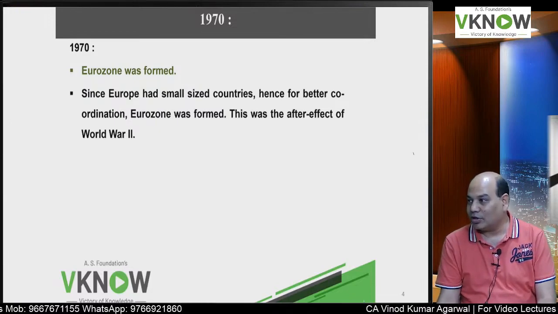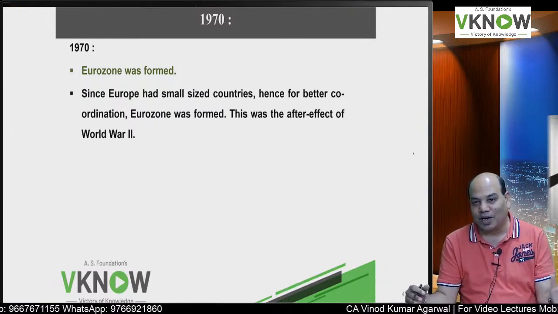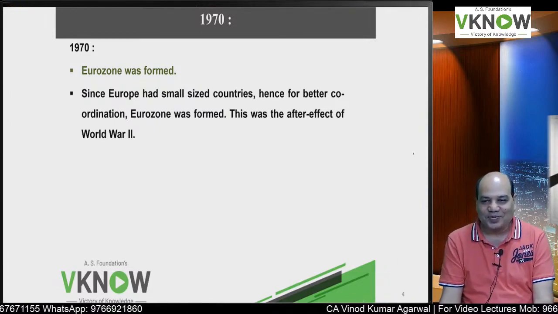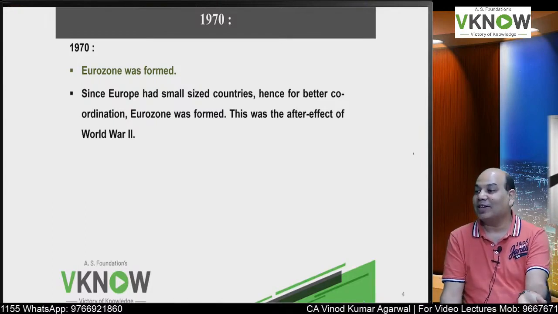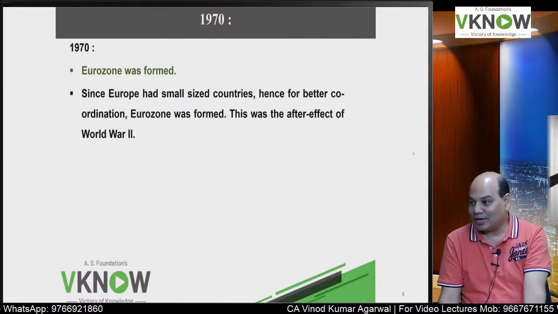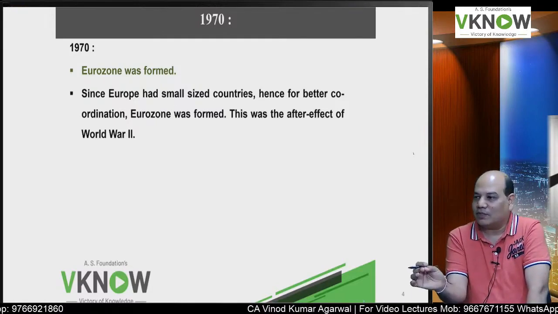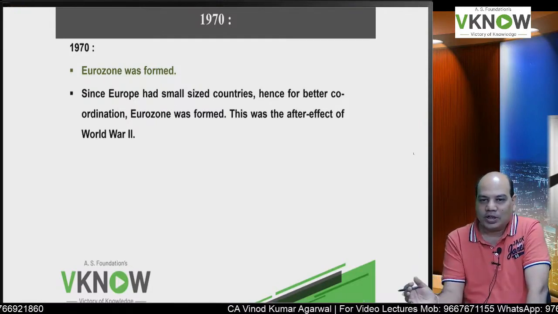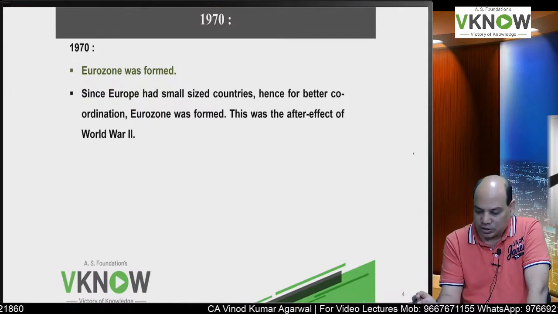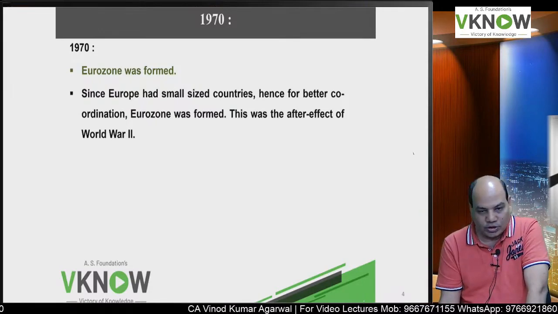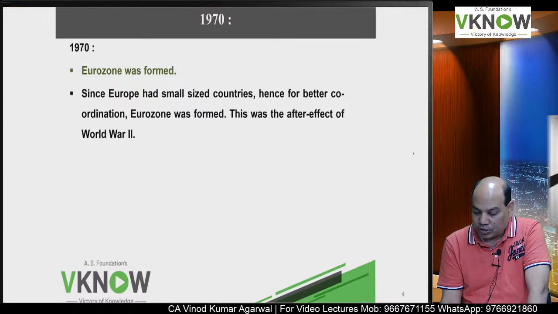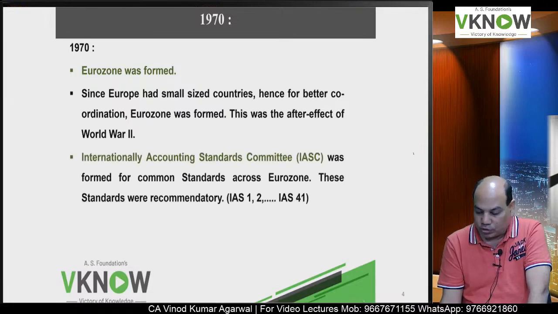In India, on a small area only, a part of a town may have more population than the entire country. Is it right? So instead of having a separate standard for each small country, they decided to have a common standard. Hence, for better coordination, Eurozone was formed, and this was the after effect of World War II.